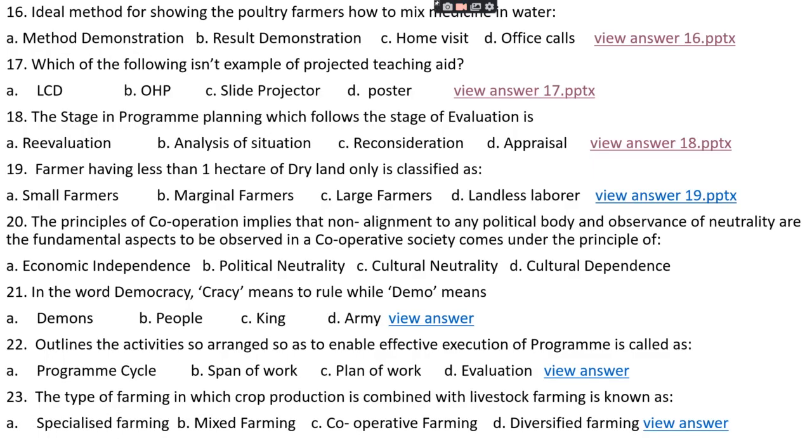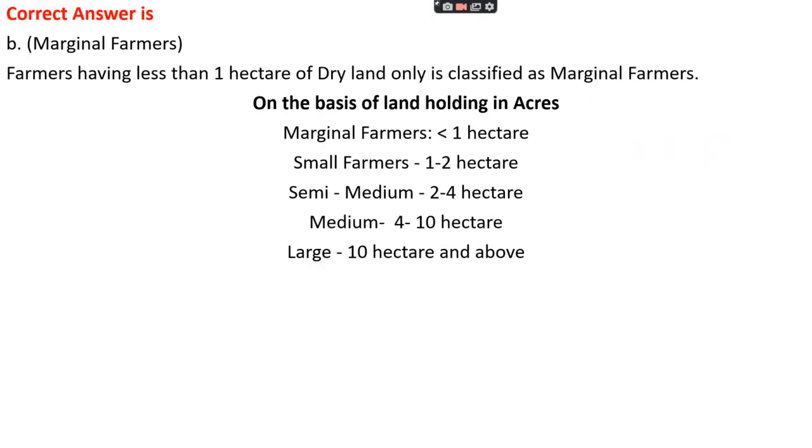Question number 19. A farmer having less than 1 hectare of dry land only is classified as option A, small farmer, option B, marginal farmer, option C, large farmer, option D, landless farmer. The right answer is option B, that is marginal farmer. A farmer having less than 1 hectare of dry land is classified as a marginal farmer on the basis of